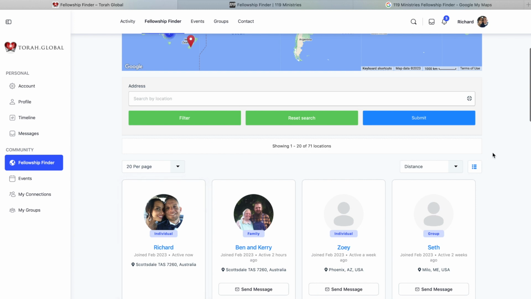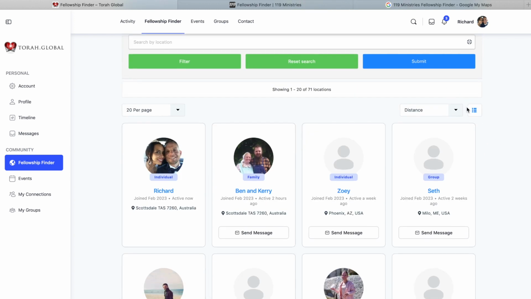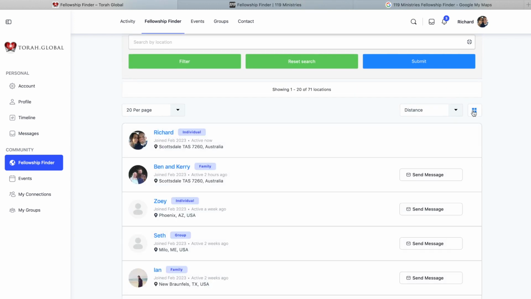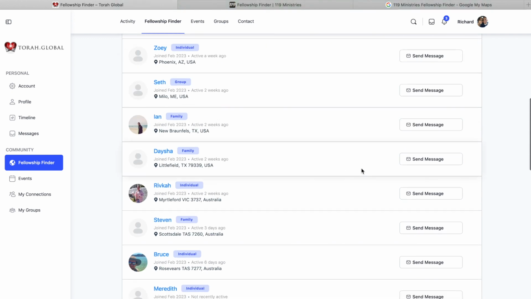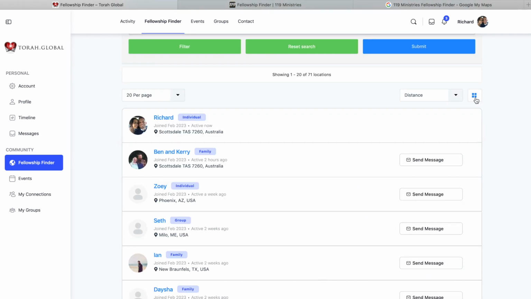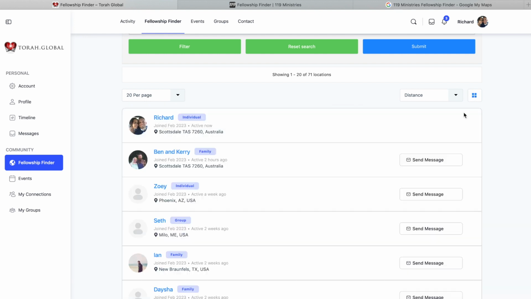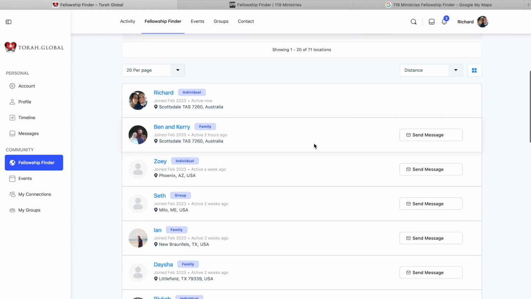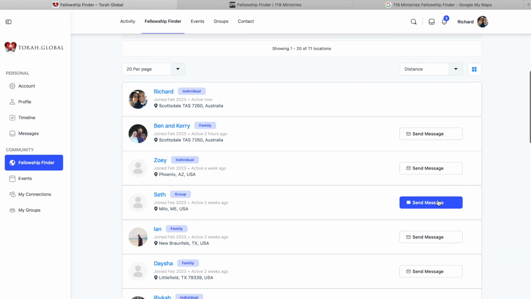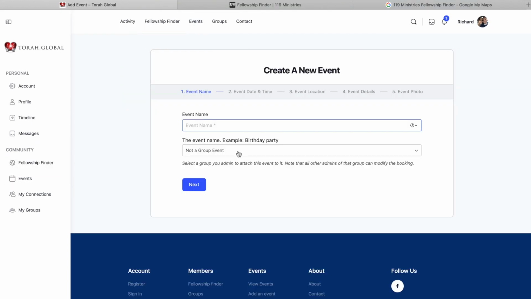Now, all of these listings here, you can choose how to see it, either by grid or by list. So if you do it by list, it gives you the option to send a message, and same if you do it in a list like this, same thing. You can send a message to people. All right, so the next thing we'll look at is events.